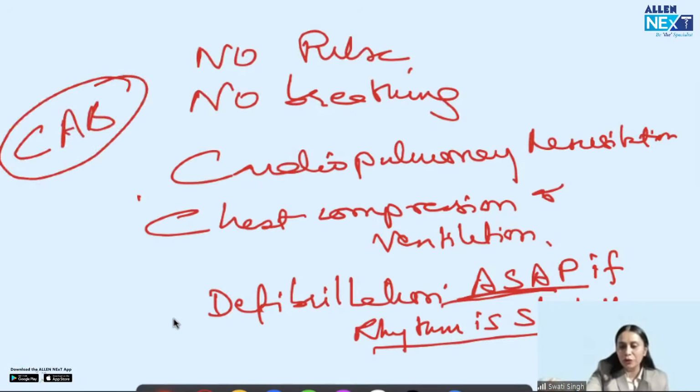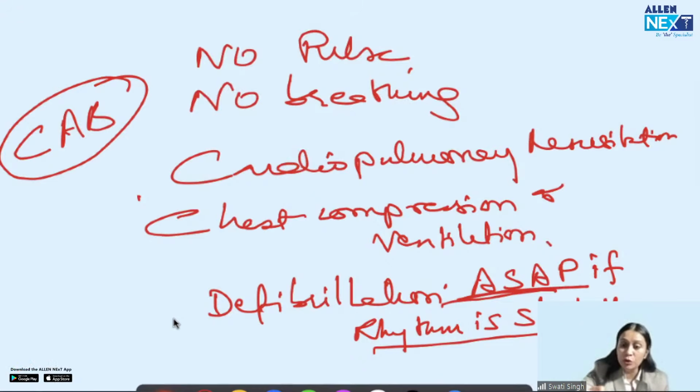And what about, Samir, can you tell me, what about a trauma patient who is responsive? If someone becomes unresponsive, in cardiac arrest, the management would be CAB. But in a trauma victim who is responsive, we don't go for CAB.